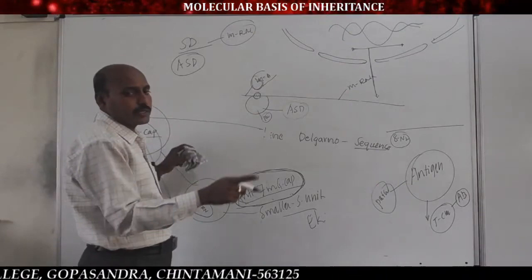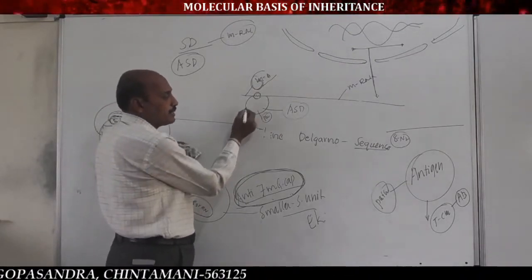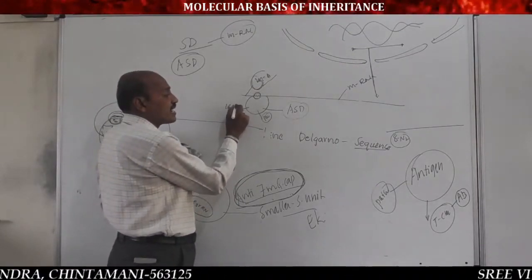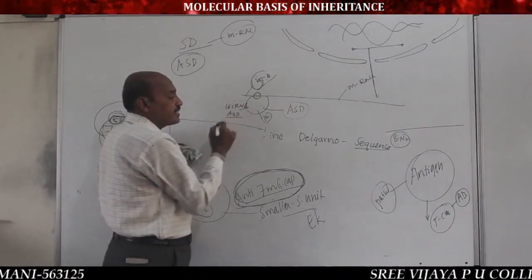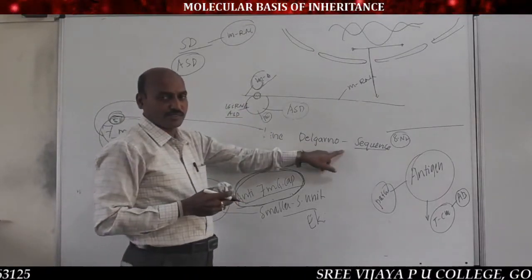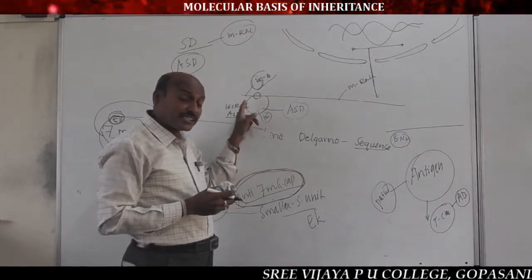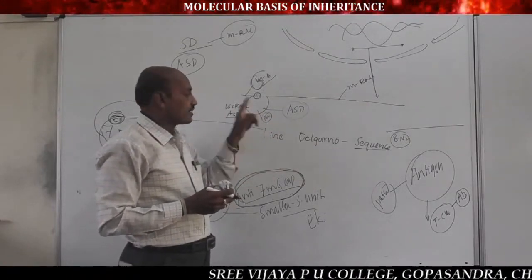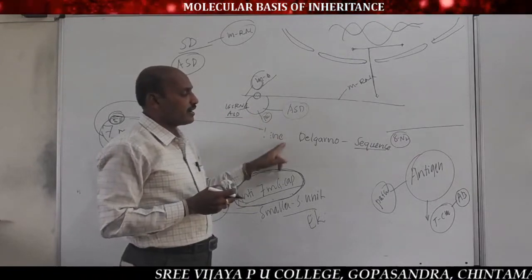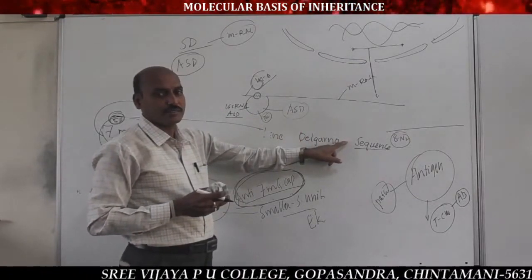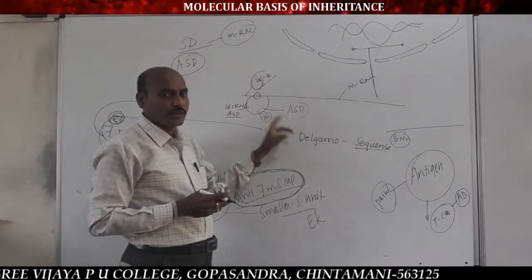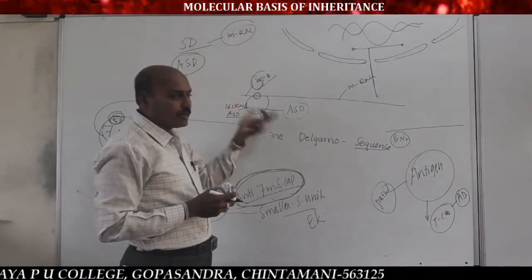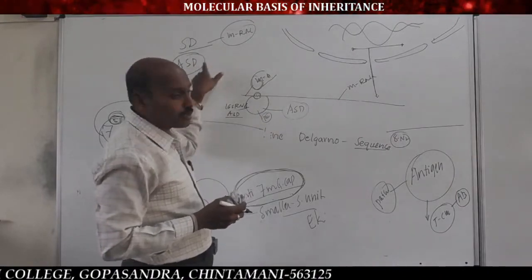While in the prokaryotic cell, in prokaryotic mRNA, listen here, the 16S rRNA contains the ASD, anti-Shine-Dalgarno sequence. Now this anti-Shine-Dalgarno sequence reacts with and identifies the Shine-Dalgarno sequence.